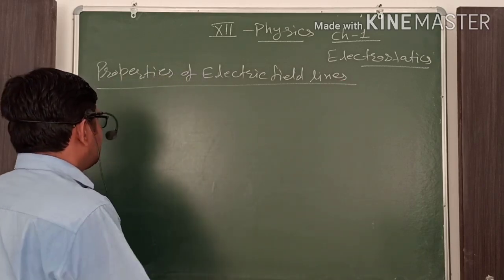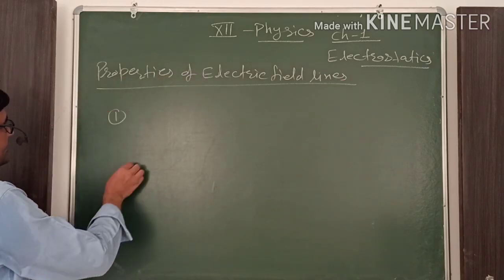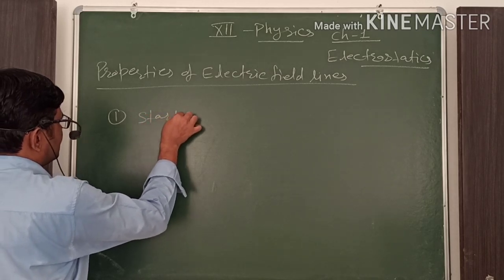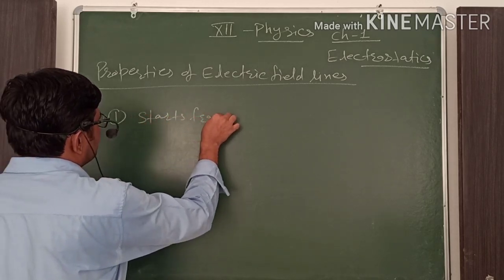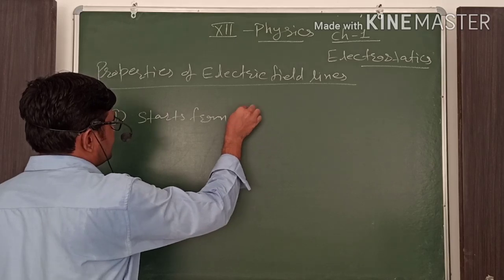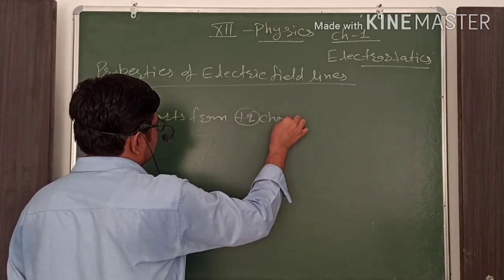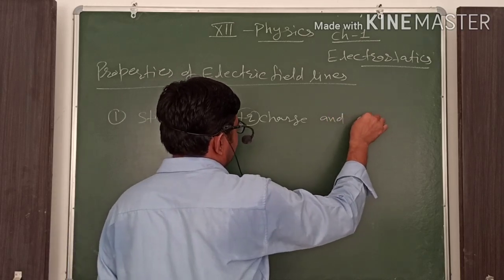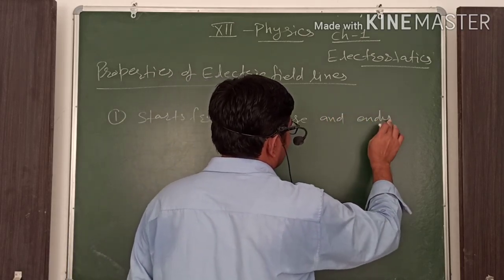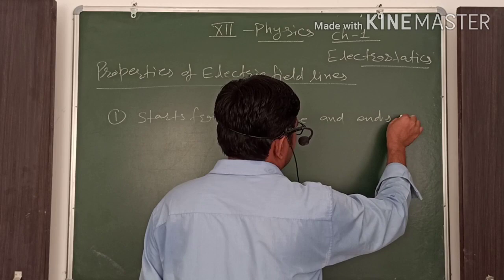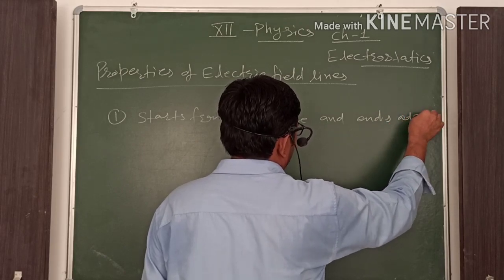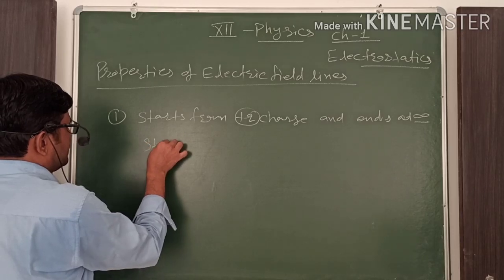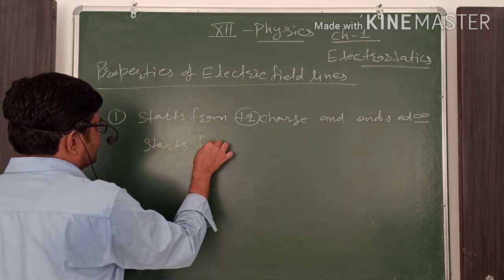Now, the first property, which we already discussed: the field lines originate or start from a positive charge and end at infinity. For a negative charge, they start from infinity and end at the negative charge.